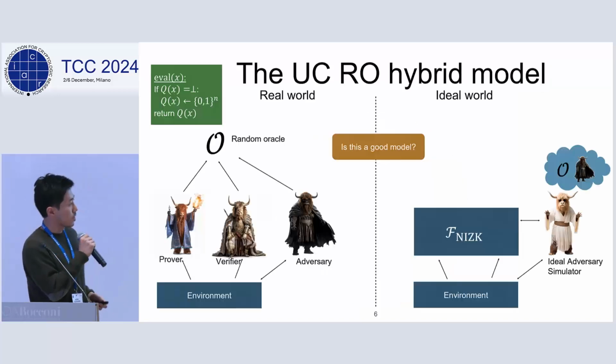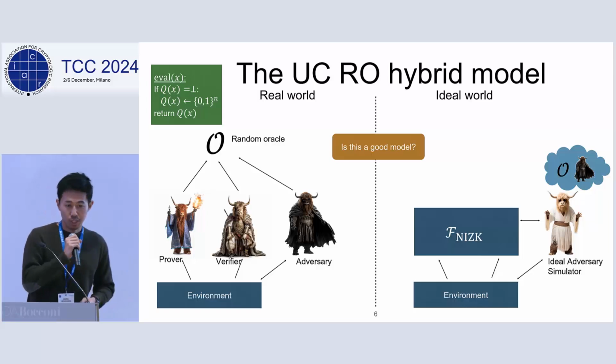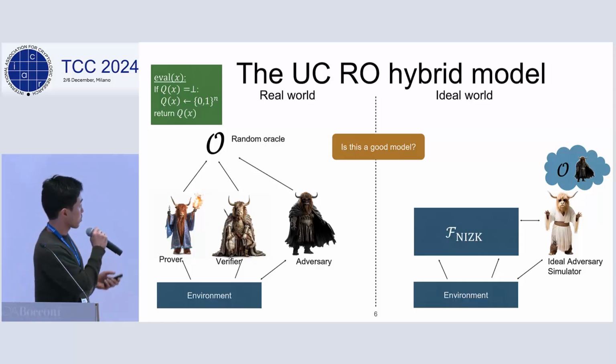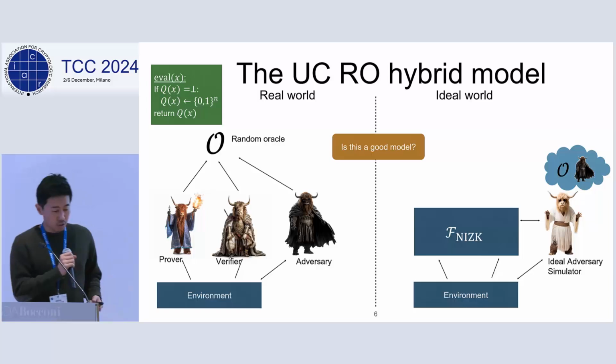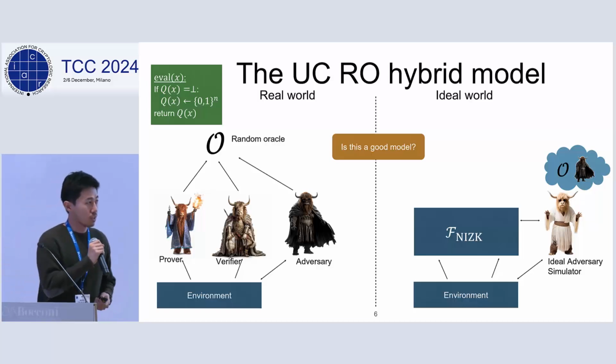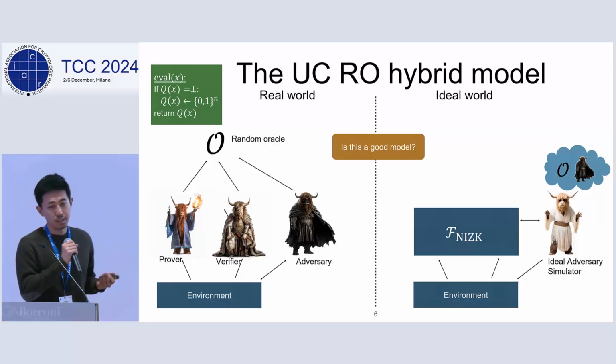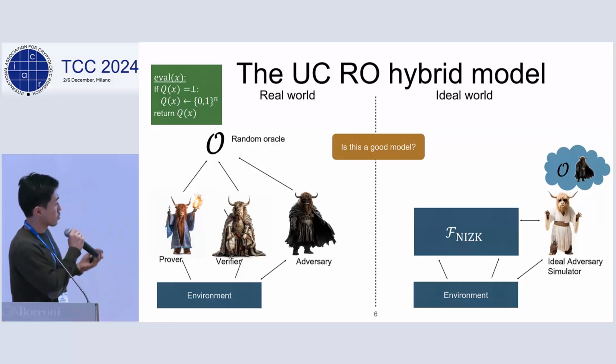Before presenting our version of the idealized model, I would like to briefly recap how we treat the random oracle in the UC setting. We take a lot of inspiration from these works. The straightforward way to model a random oracle in the UC setting is to define it as an ideal functionality, local to each session.